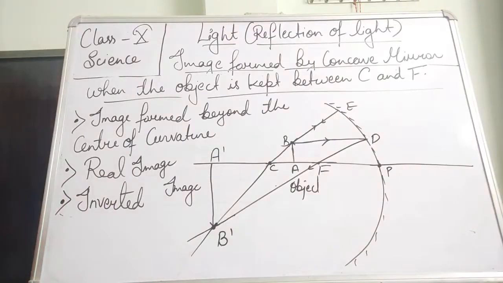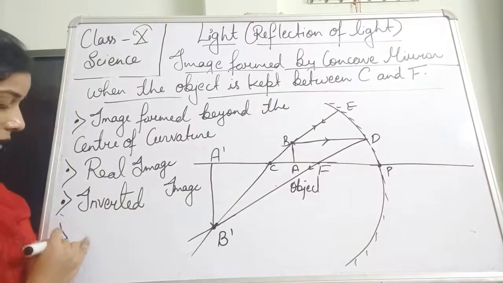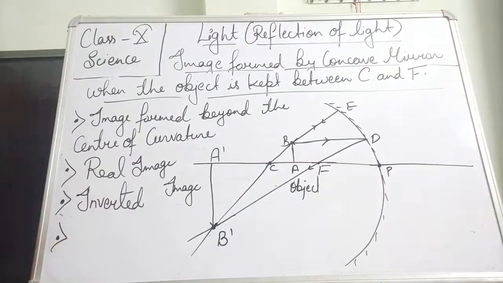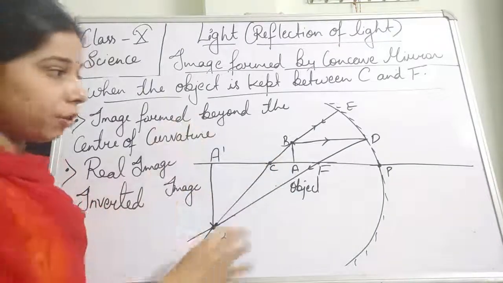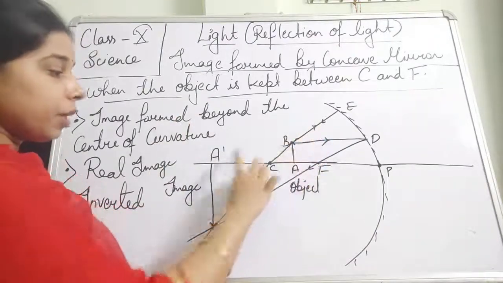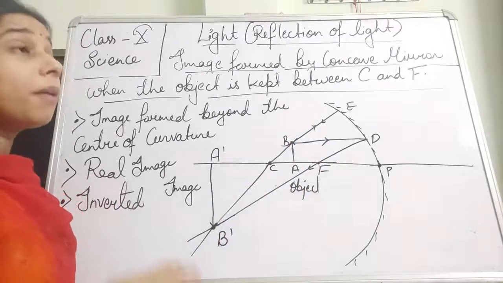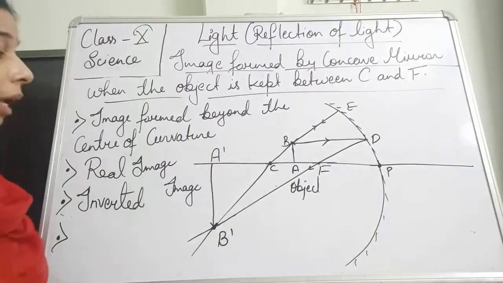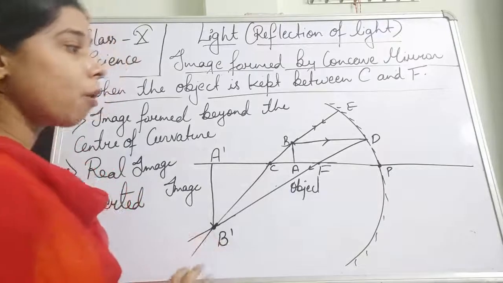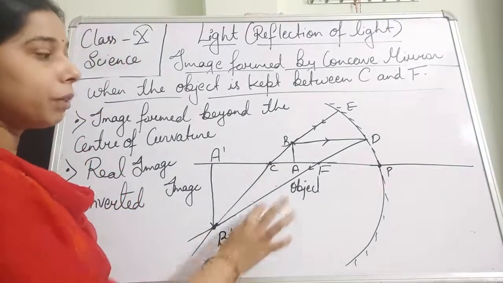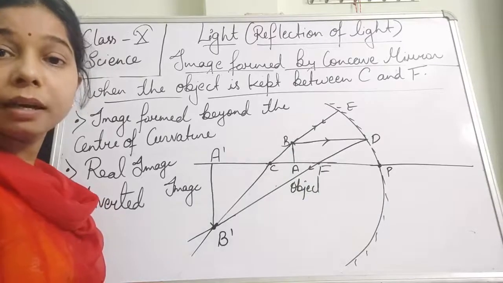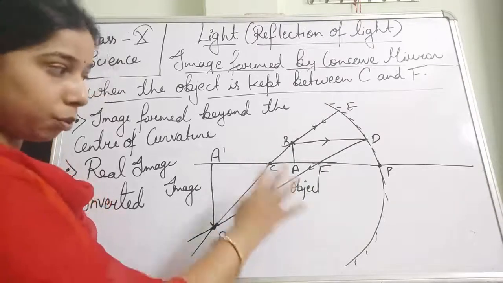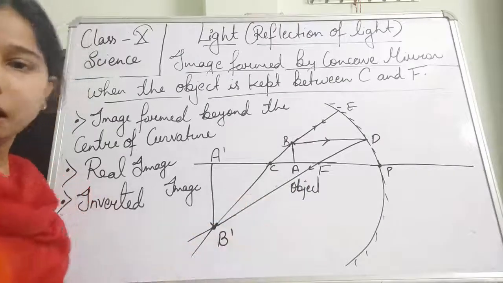And finally, the image which is formed here, it is larger than that of the object. You can see the size of the object and the size of the image. So you can say it is highly magnified. Now you can see here the image which is formed by the concave mirror when it is placed between the focus and the center of curvature will be a magnified image or an enlarged image.